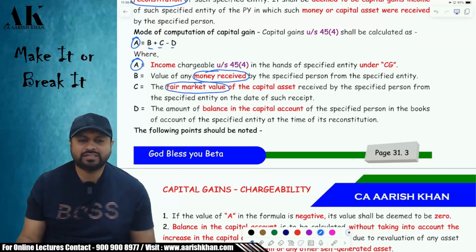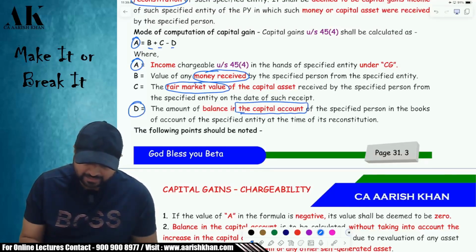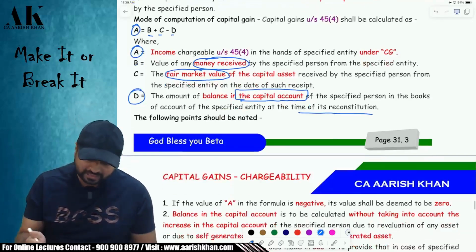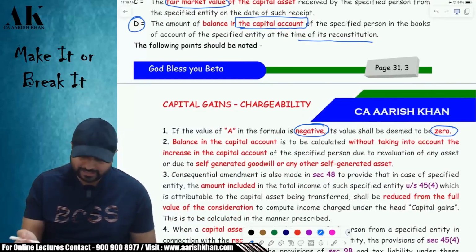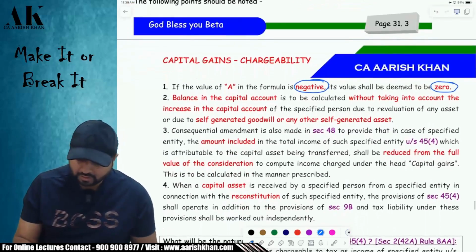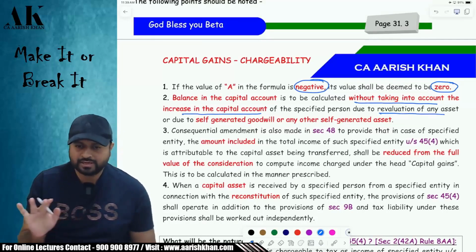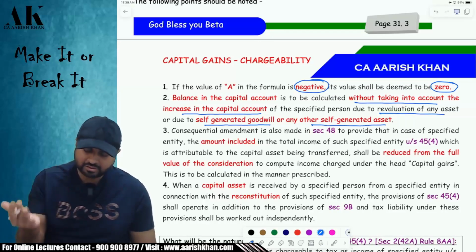Is it clear to everyone till here? Please tell me. And what is D? D is the balance in the capital account of which partner? Of the partner who is going to leave the firm. Okay. Now, if the answer comes to negative, then you take it as 0. And in the capital account, you are not going to take a few things. Without taking into account the increase in the capital account, any revaluation of asset will not be taken in the capital account. Any self-generated goodwill, if it is credited to capital account, do not take. Any other self-generated asset, if it is credited to capital account, do not take.